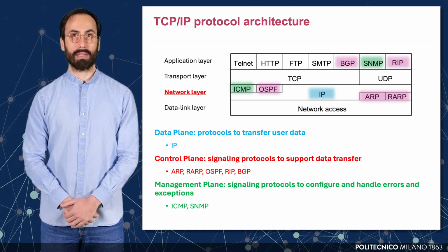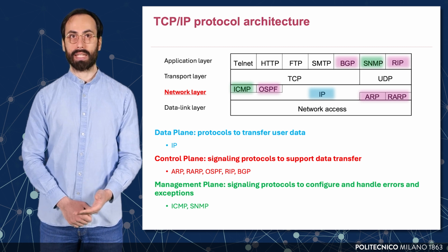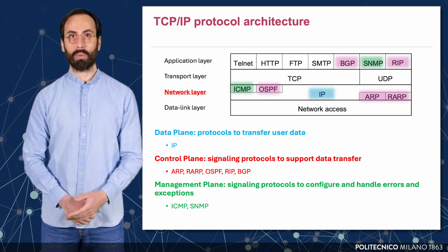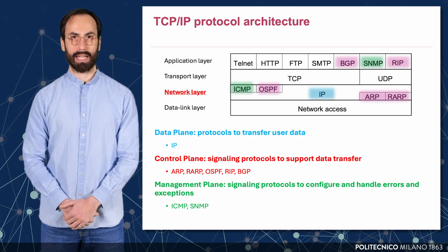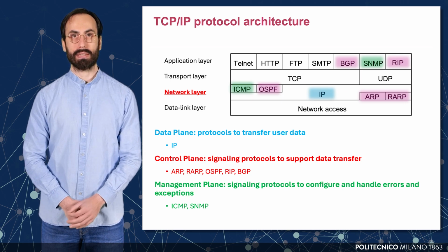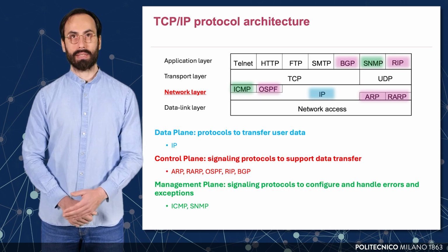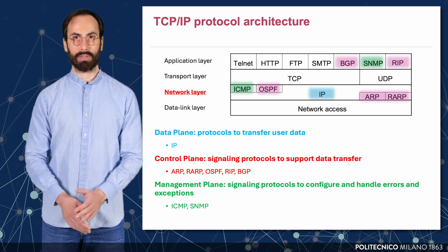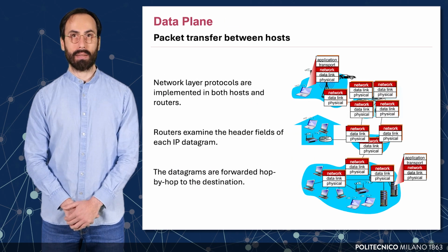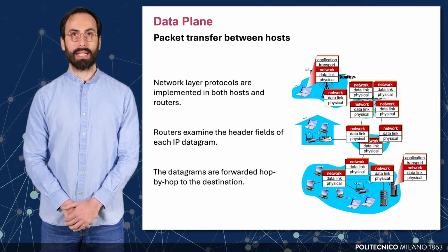We can categorize the protocols between three operational planes. The data plane, which is responsible for the actual transfer of user data. The control plane, which uses protocols like OSPF, RIP, BGP, and ARP to support routing decisions and path setup. And the management plane, which involves protocols such as ICMP and SNMP to detect, report, and manage network faults and configurations. In the network layer, the data plane carries user data from the source to the destination.